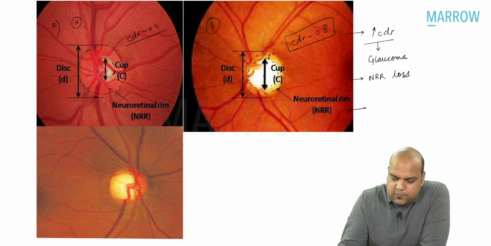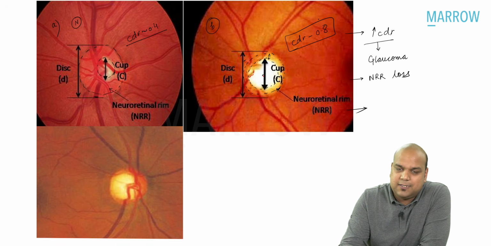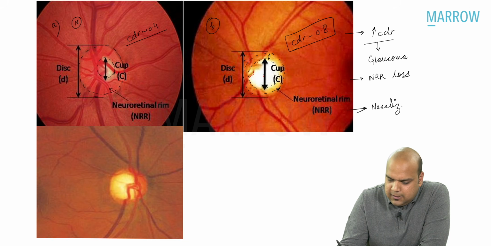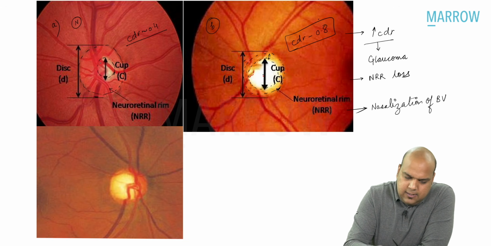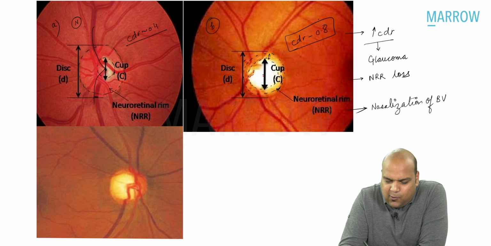Along with NRR loss, what can I say, everybody? I can say the blood vessels have been pushed from the center to the periphery. So we call this nasalization of blood vessels. I hope you can see this. See the blood vessels in the normal optic disc starting from the center going out. Here there is no blood vessel in the center. All the blood vessels have been pushed to the nasal side.